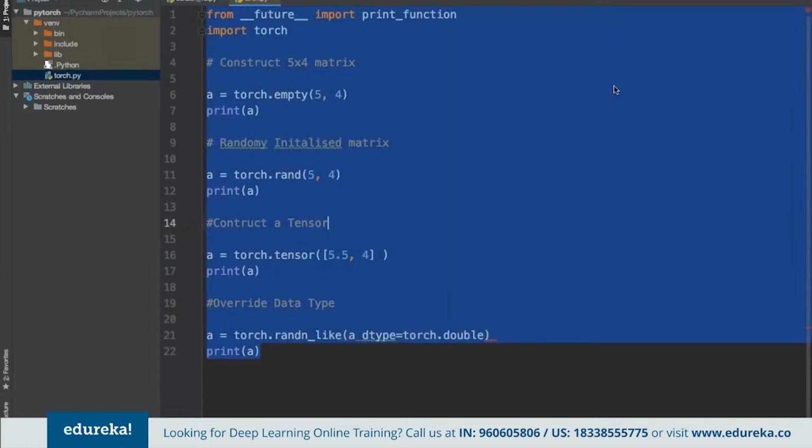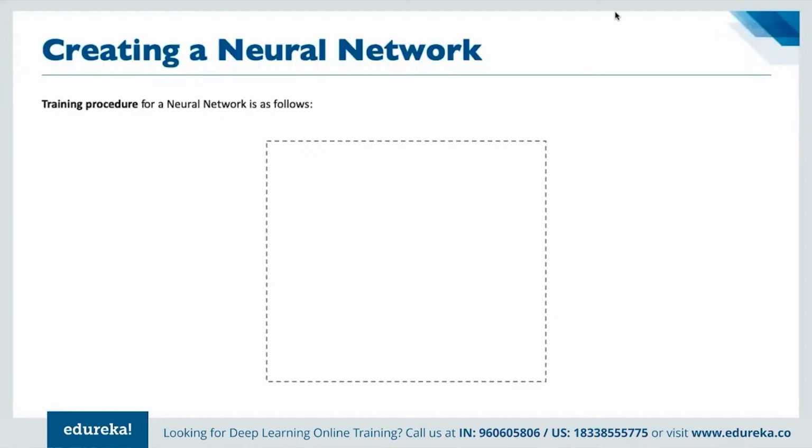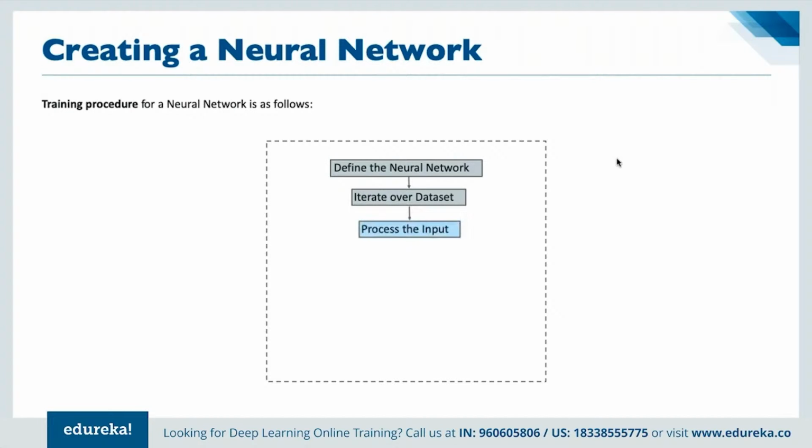And now if we have to talk about how exactly we can train a neural network, whenever we are creating a neural network, there are multiple processes that we have to take care of. First of all, we can define the entire neural network, and then we can iterate over a given data set. Then we have to process the input. Then we can compute the loss incurred.